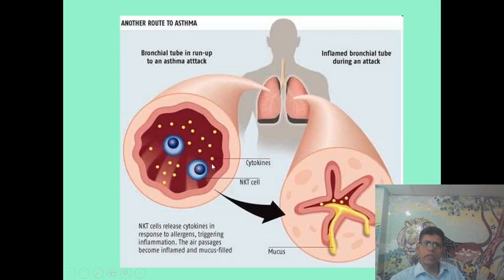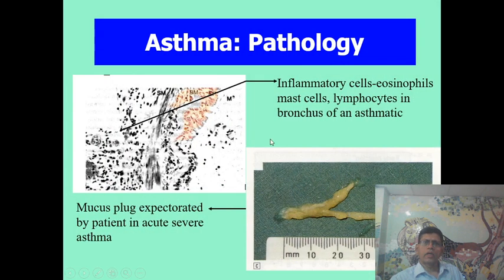And you see, this is the normal airway, of very wide caliber. In asthma, this is a very narrow airway, a thickened airway, with production of mucus. And you see the mucus expectorated by a patient with acute severe asthma, very thick.